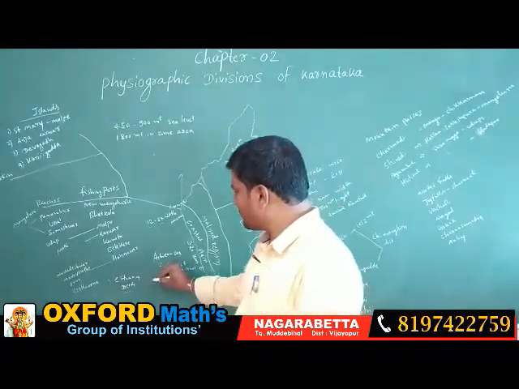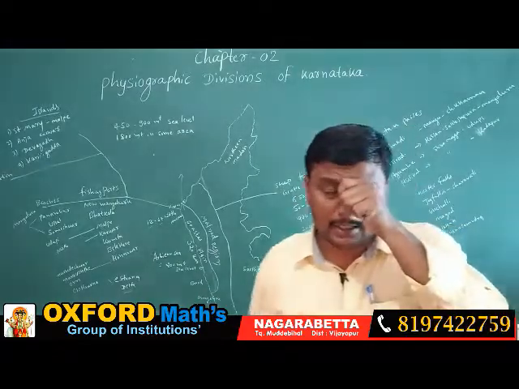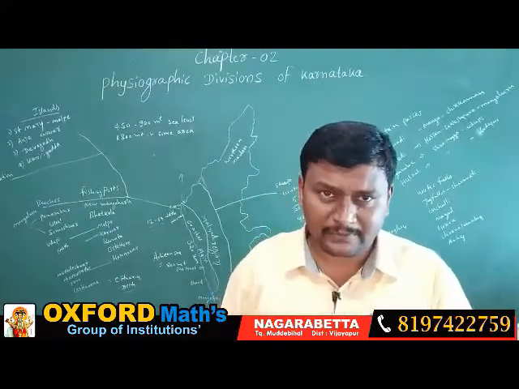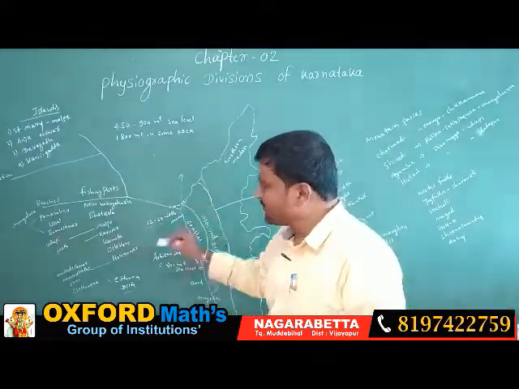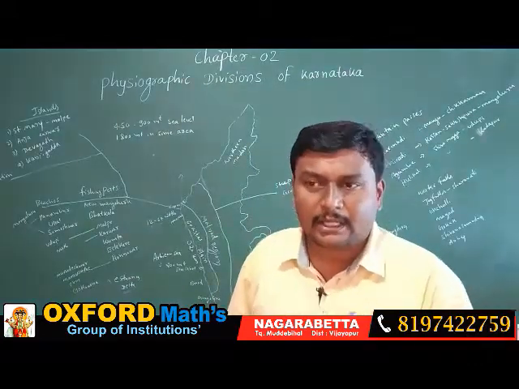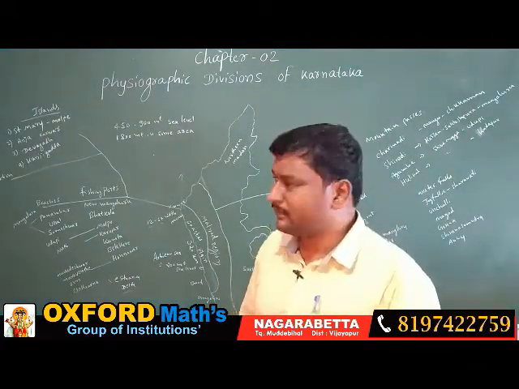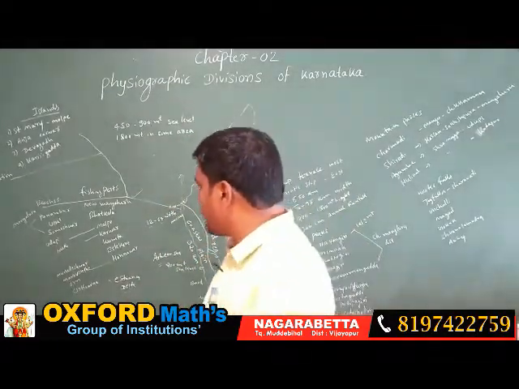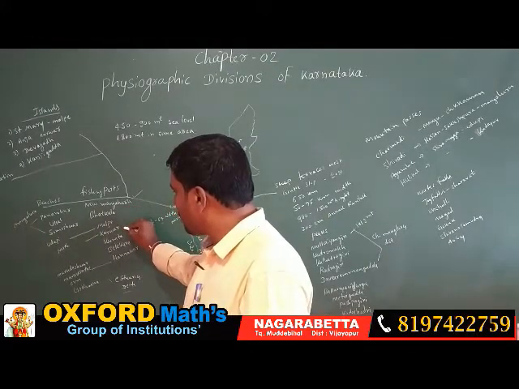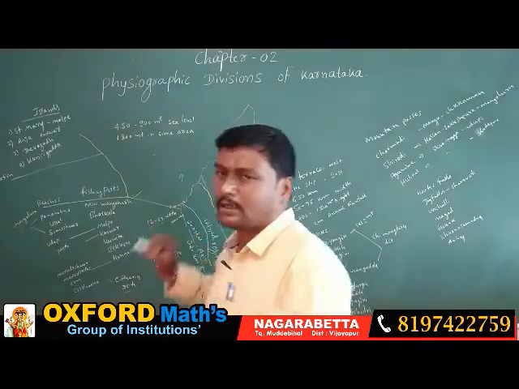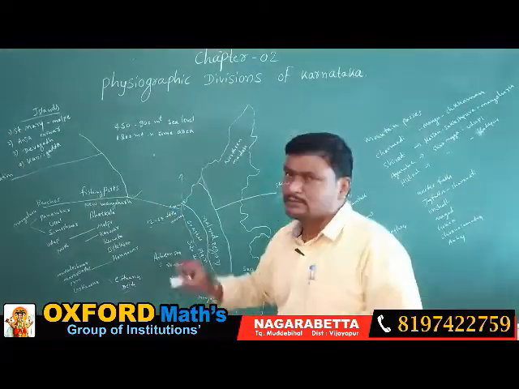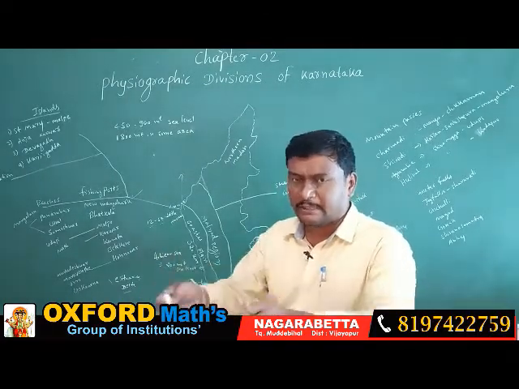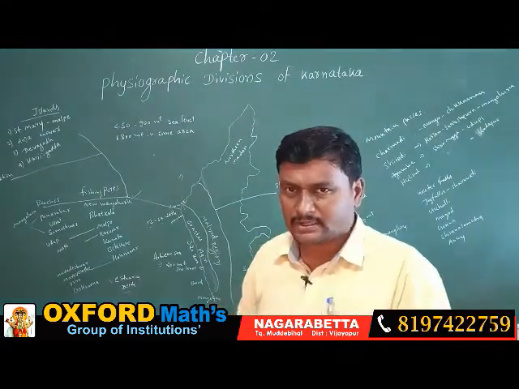Now we are going to discuss the importance of the Karnataka coastal area. The Karnataka coastal area has its own importance. Here we can see some important fishing ports. Which are the important fishing ports in the Karnataka coastal area? One is New Mangalore, another is Bhatkal, Malpe, Karwar, Kumta, Bedekere and Honavar. These are the important fishing ports. Fishing ports means catching fish and landing the ships. The depth in the coastal area is suitable for fishing activities.